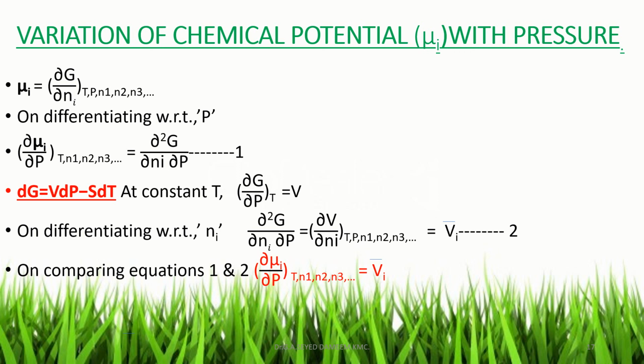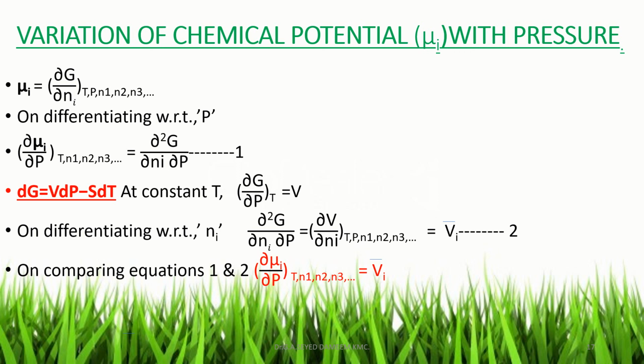Now we have the fundamental equation dG is equal to V dP minus S dT. Now at constant temperature T, dT is equal to 0. Therefore, the equation becomes ∂G/∂P at constant temperature equal to volume. Now to get the double differential term in equation 1, on differentiating with respect to Ni, that becomes ∂²G/∂Ni∂P, that is the term in equation 1.